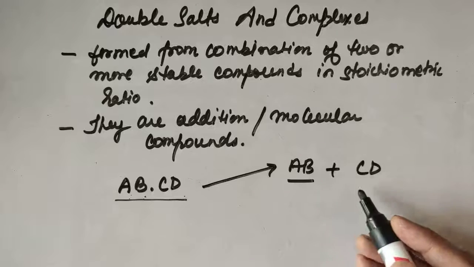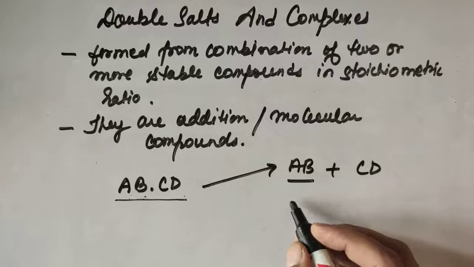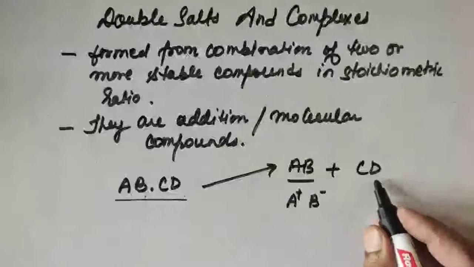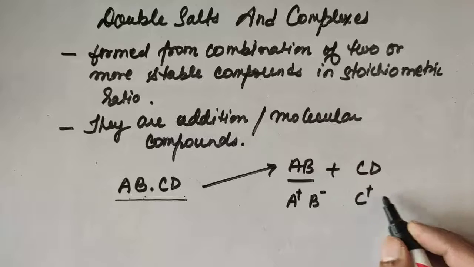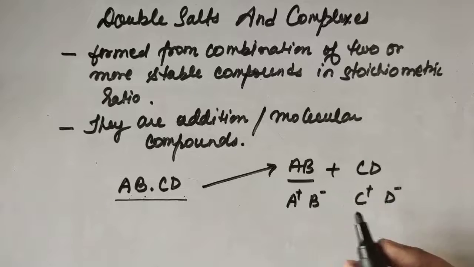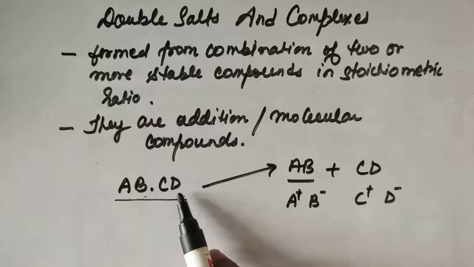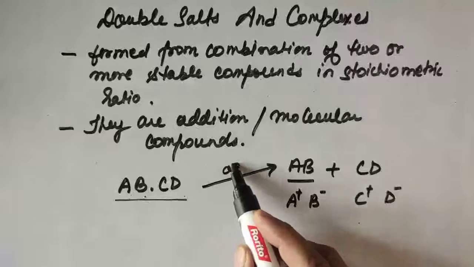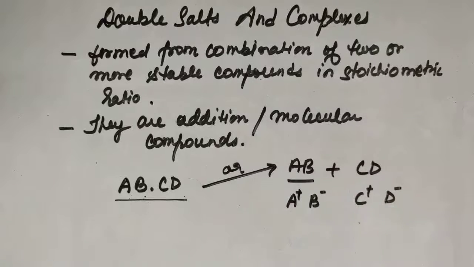They may dissociate into ions, for example A plus, B minus, and C plus and D minus. So they may dissociate into four types of ions when the medium is aqueous.